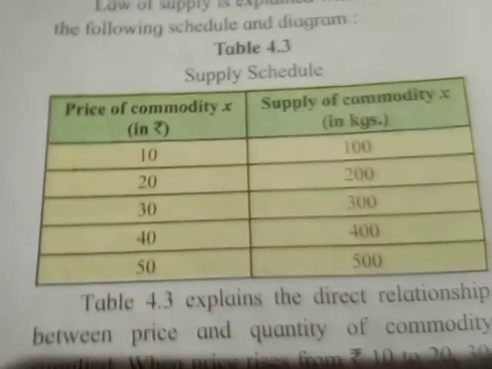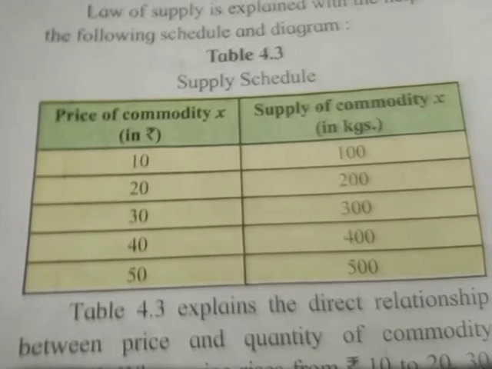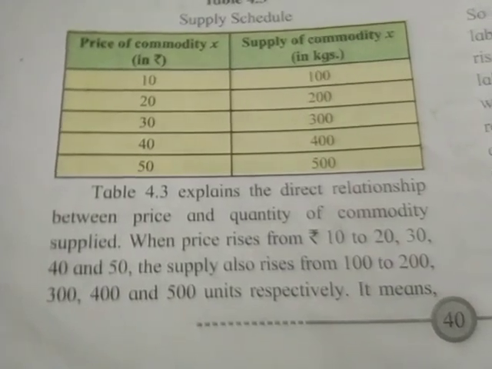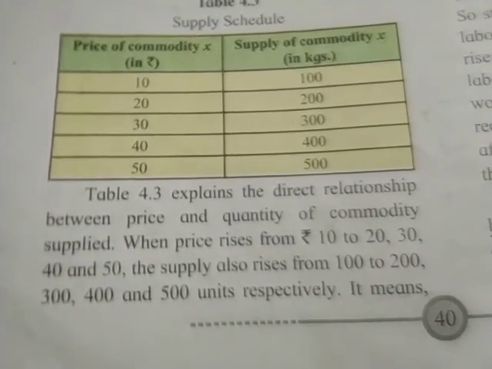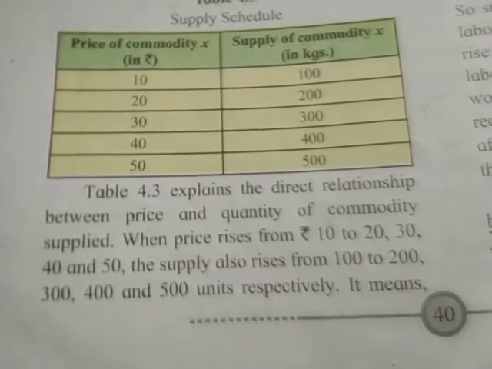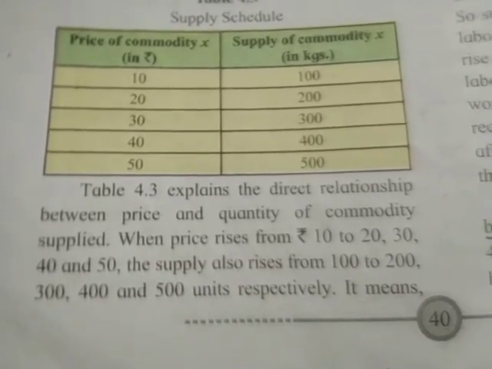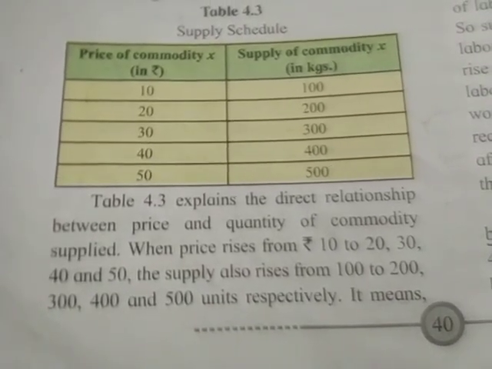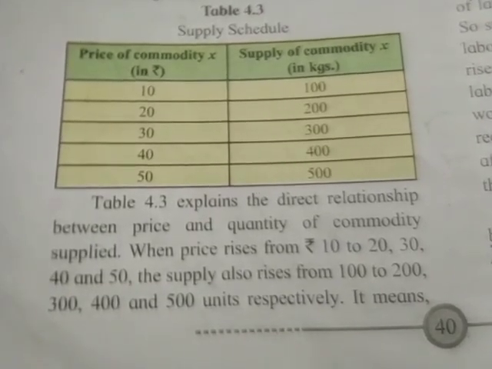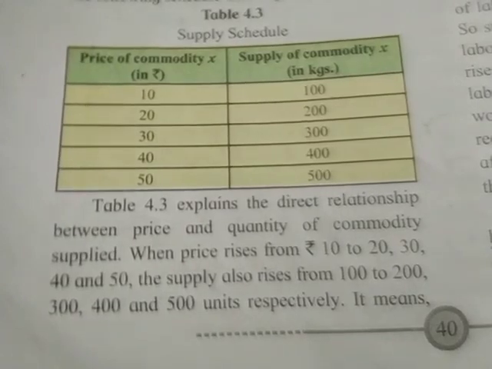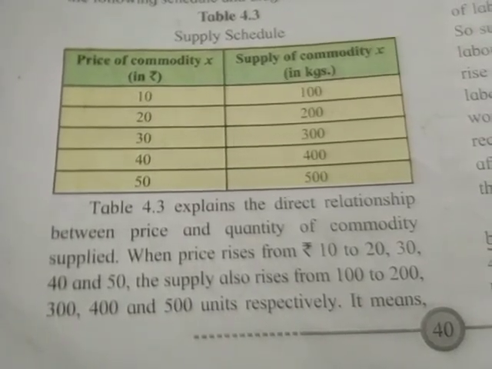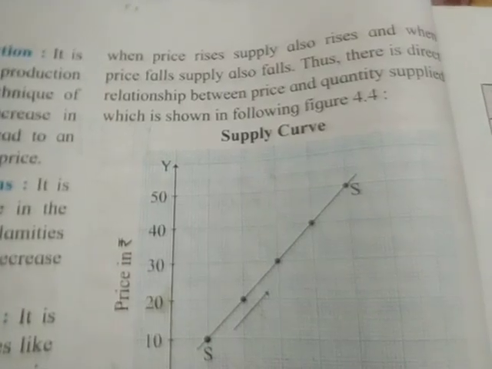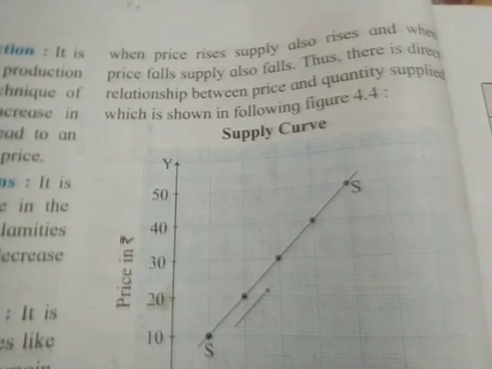Table 4.3 Supply Schedule. Table 4.3 explains the direct relationship between price and quantity of commodity supplied. When price rises from rupees 10 to 20, 30, 40 and 50, the supply also rises from 100 to 200, 300, 400, and 500 units respectively. It means when price rises, supply also rises. And when price falls, supply also falls.